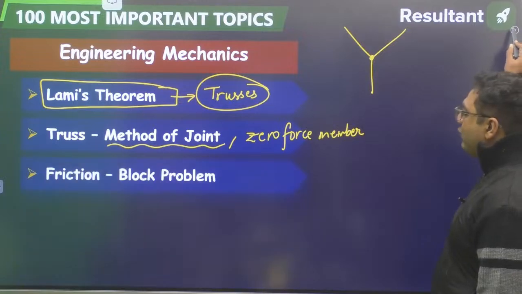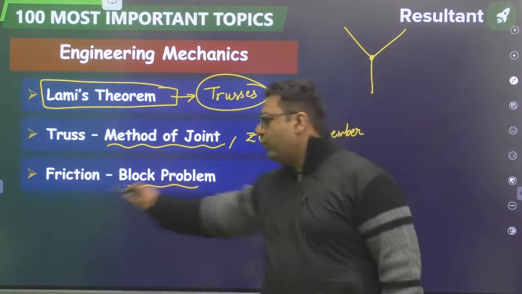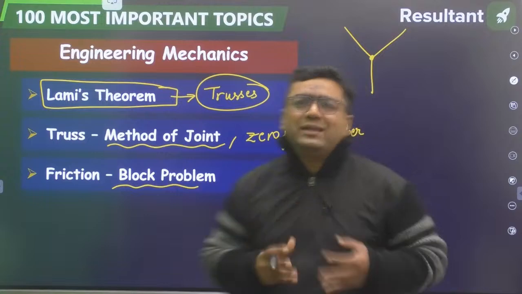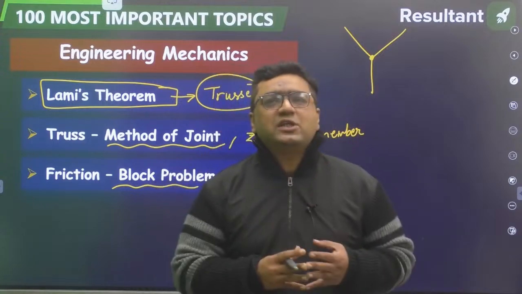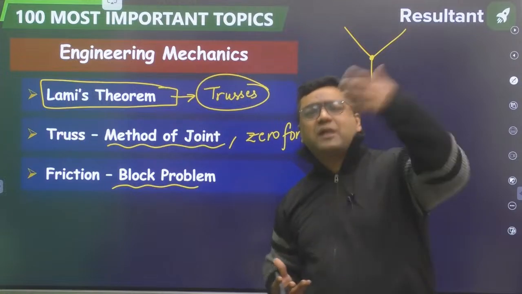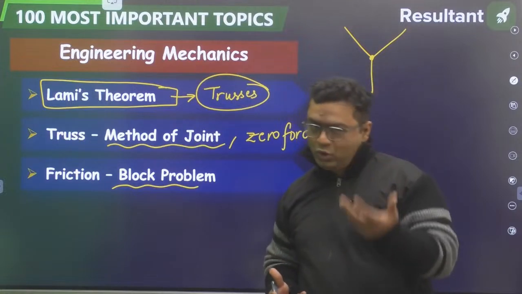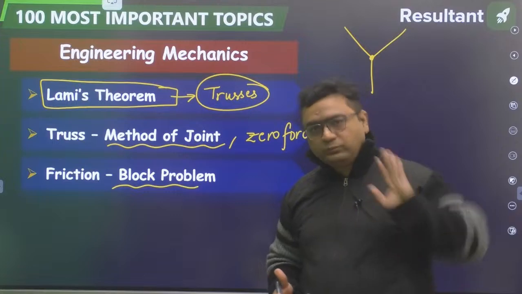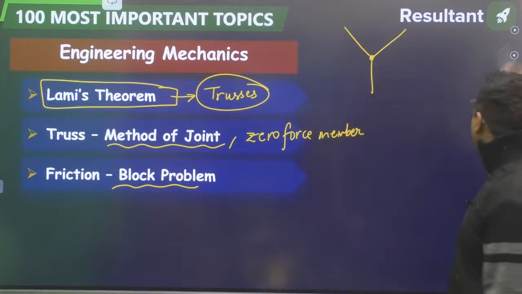Then my dear, the next is friction block problem. If you see all the chapters of engineering mechanics, friction is the topic with the most number of questions. You will find there are questions where one block is kept over another. Those types of questions you have to do because they are coming nearly on alternate years.